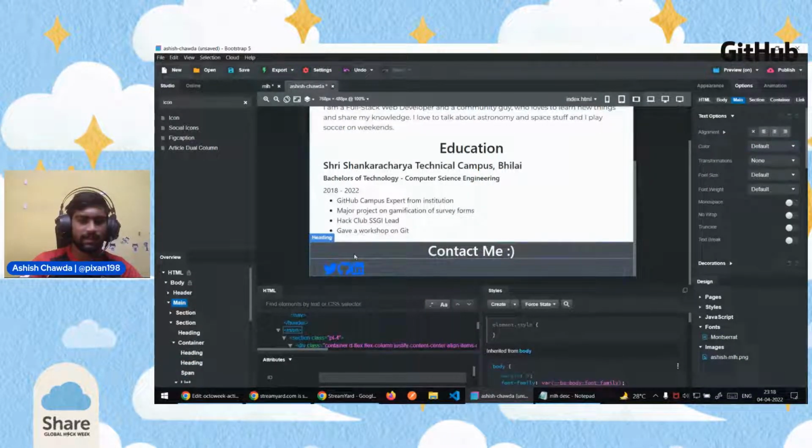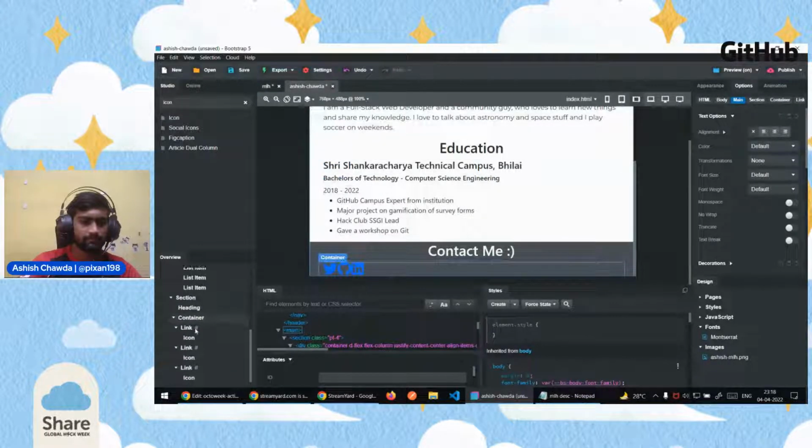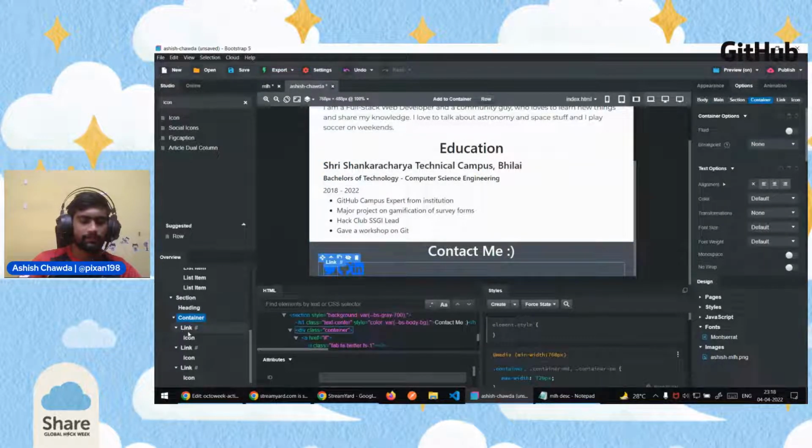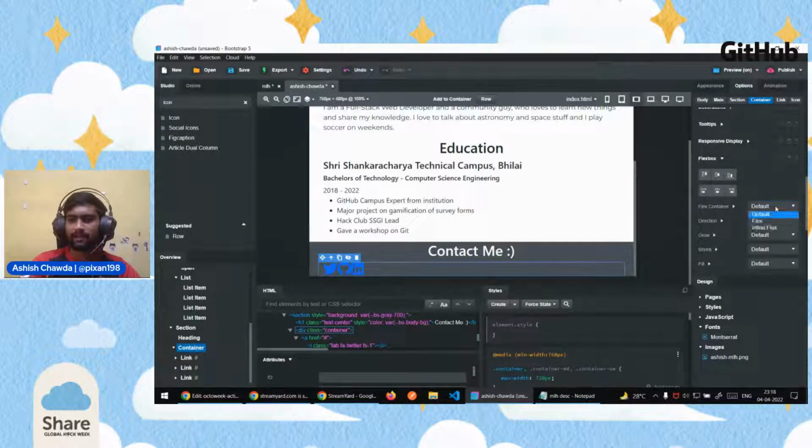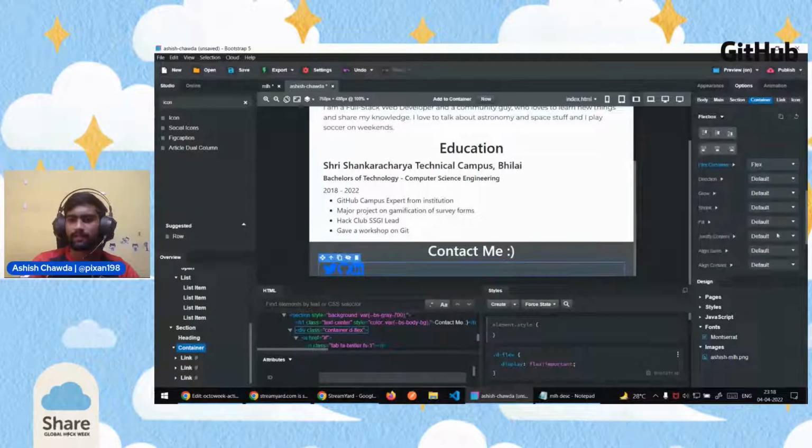So let's just click on the container here, which is this one. So click on the container of the links, which is this one, and go to options. From options, click on flex container as flex and justify content as evenly. So what it does is it just calculates the whole width of the container and then spaces all the elements accordingly, and providing even space from leftmost boundary to the rightmost boundary to the other elements also.